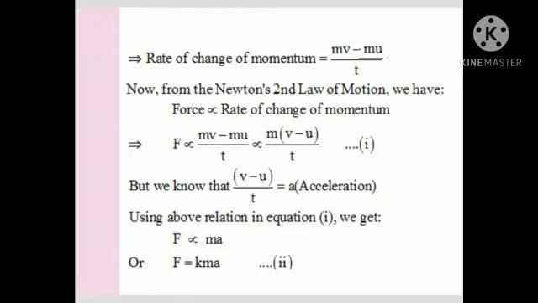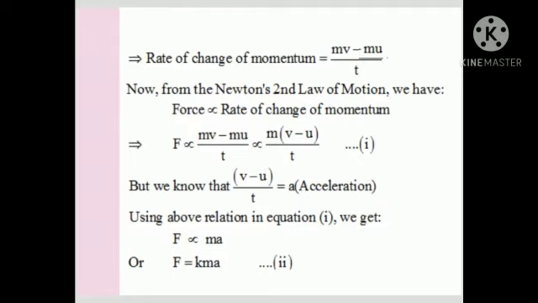From Newton's second law of motion, we have force is directly proportional to rate of change of momentum. That is, force is directly proportional to (mv minus mu) upon t. M common, so you get m (v minus u) upon t.